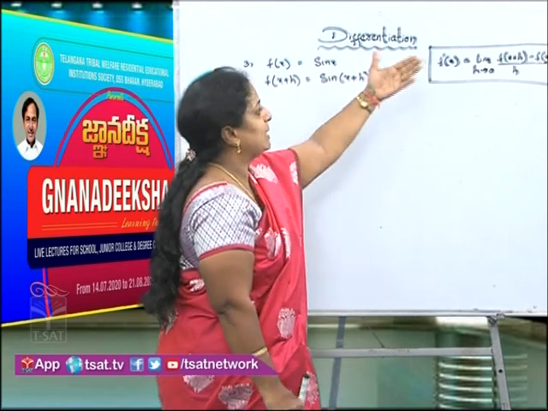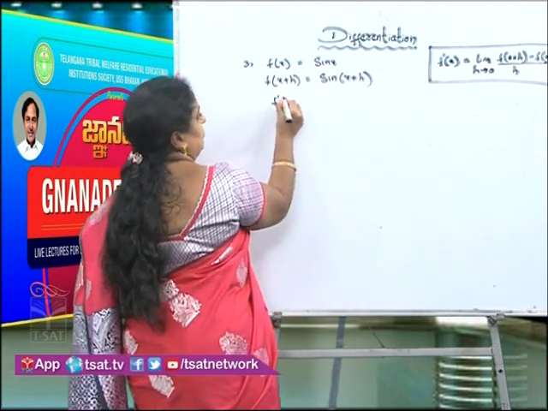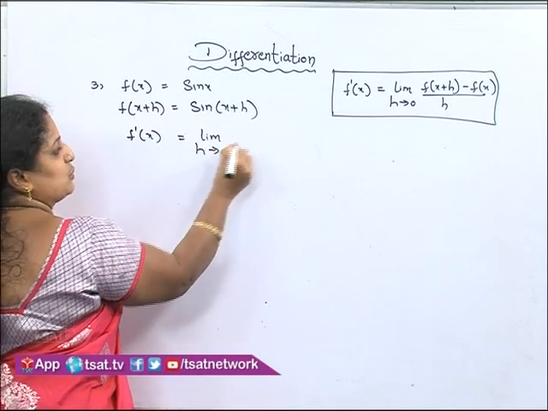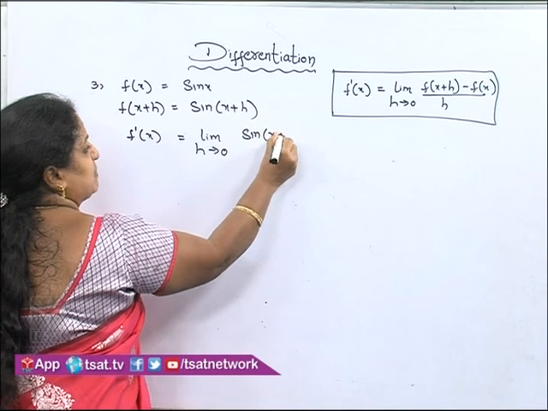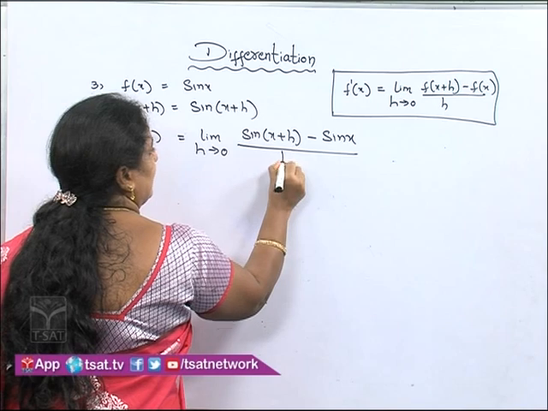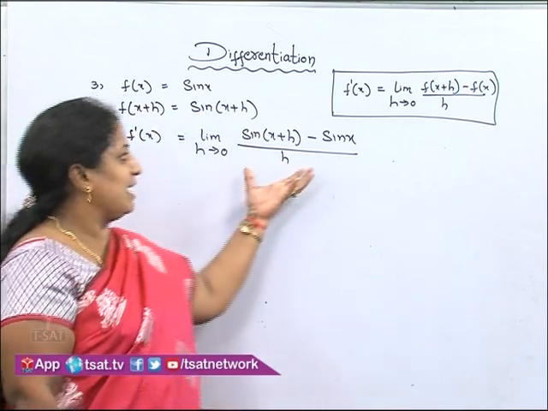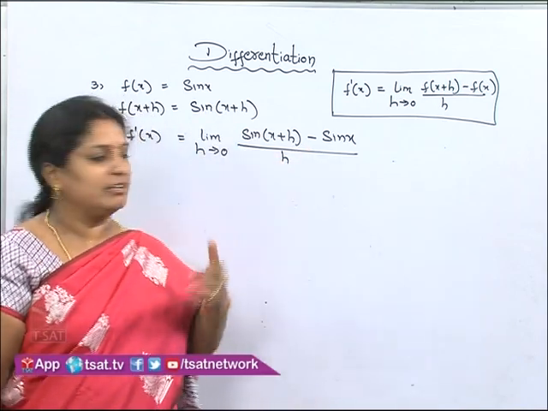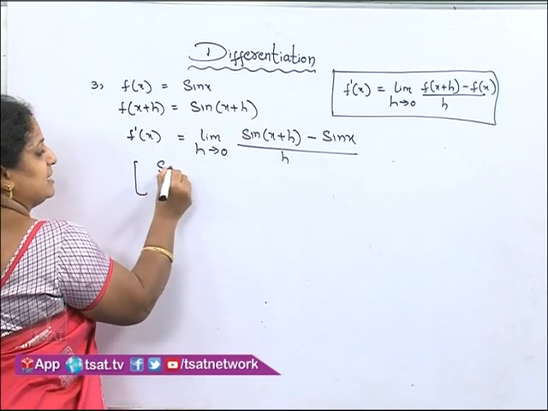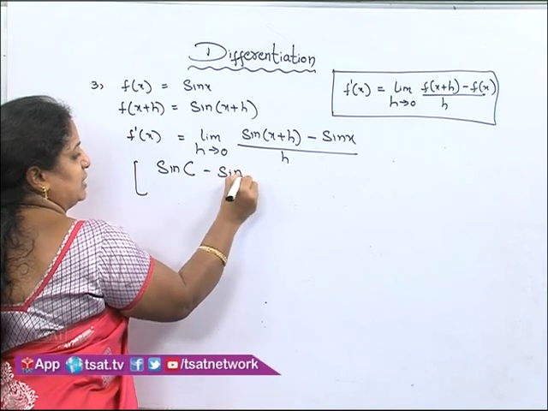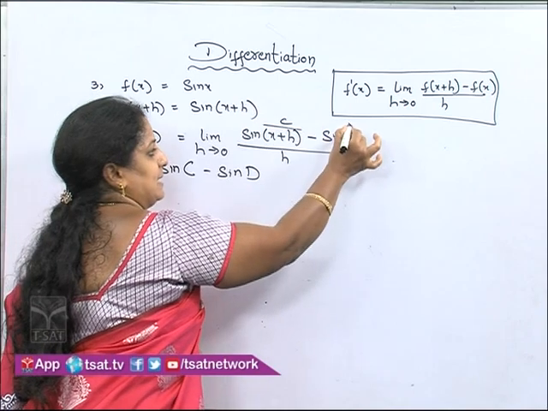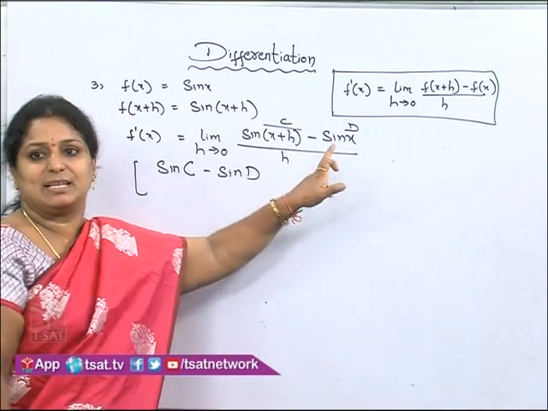Now, both the values will apply in our first principle. F dash of x is equal to limit h tends to 0, sin of x plus h minus sin x divided by h. Now, here again we have to remember one more concept. If you see the numerator, it is looking like exactly sin c minus sin d. Is it not? This one I am considering as c, x as d. It is exactly looking like sin c minus sin d.